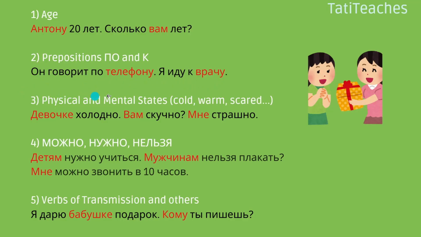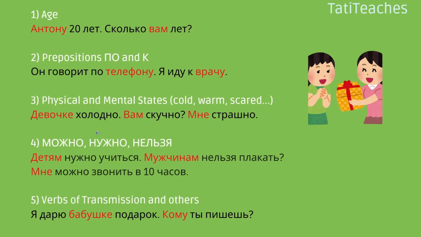3. Physical and mental states. For example, I'm cold, you're warm, we're scared. Девочке холодно. Вам скучно? Мне страшно. The girl is cold. Are you bored? I'm scared.